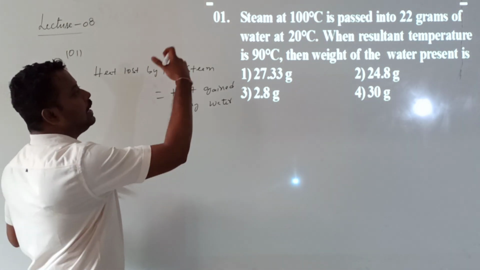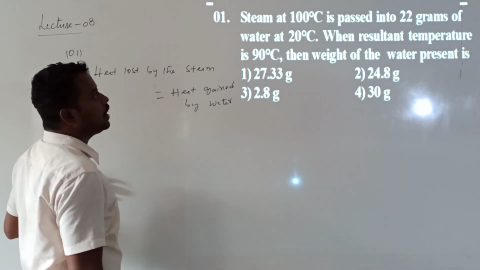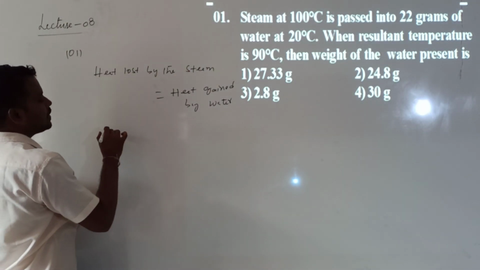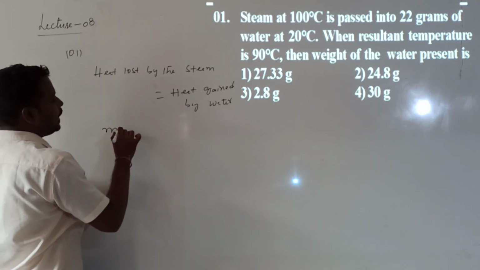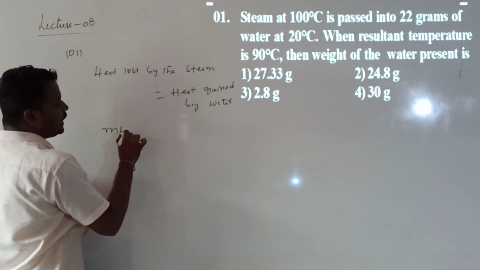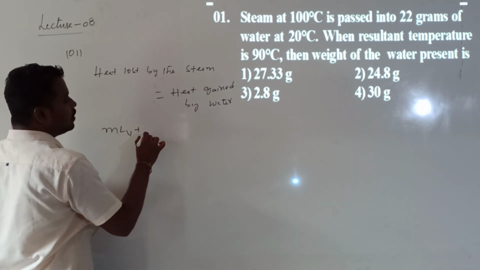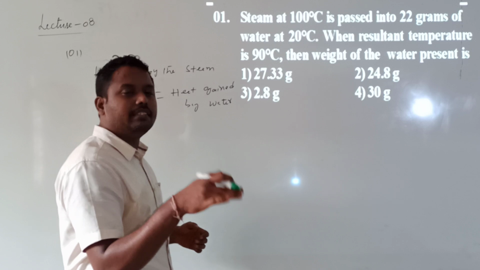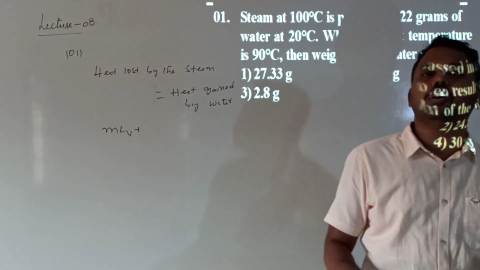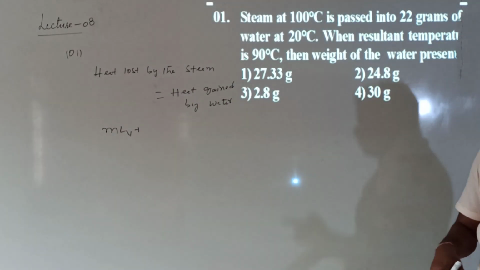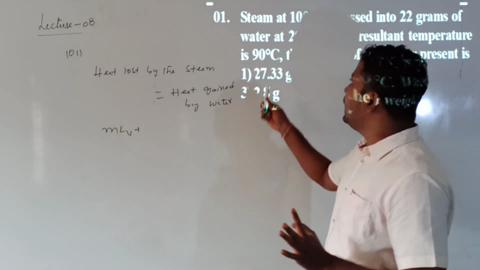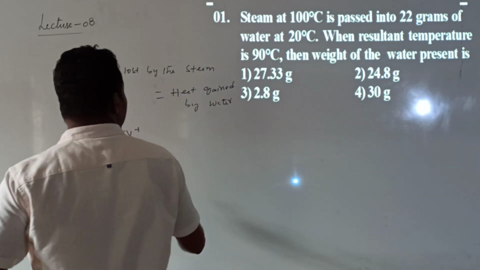Can I write directly how much heat is lost by the steam? First steam will be condensed into water. So can I call the mass of the steam M. So M into L, latent heat of vaporization, L_V. So M into L_V. Again, when steam is condensed into water, the temperature is how much? 100. But they are telling the resultant temperature is 90.